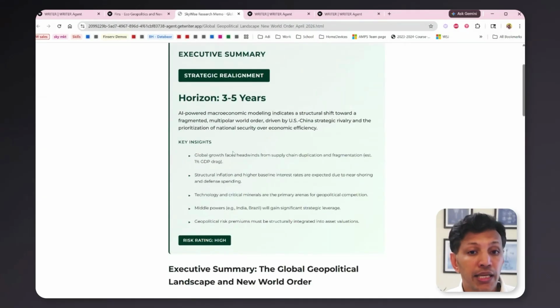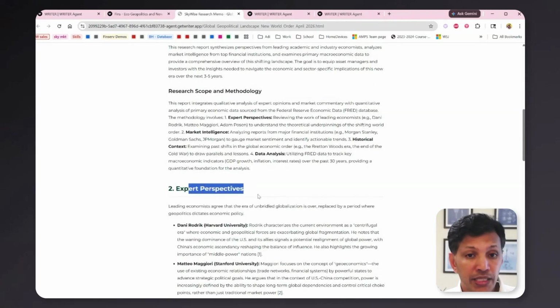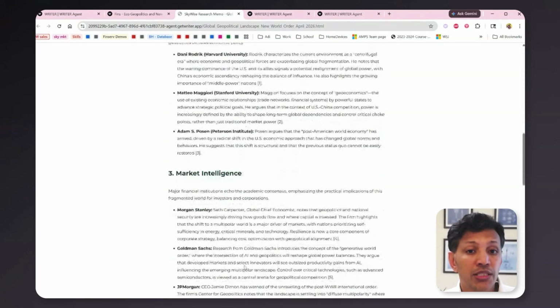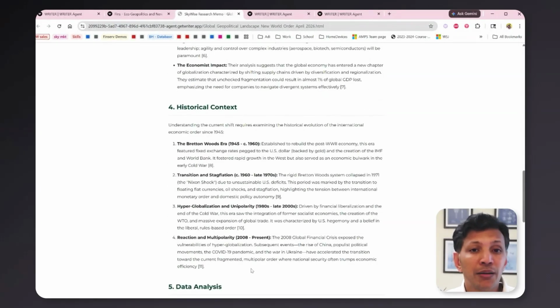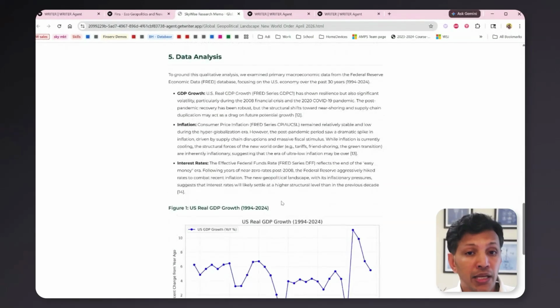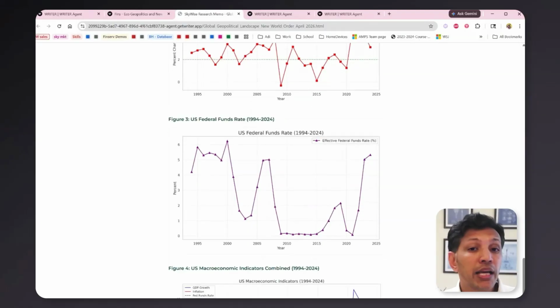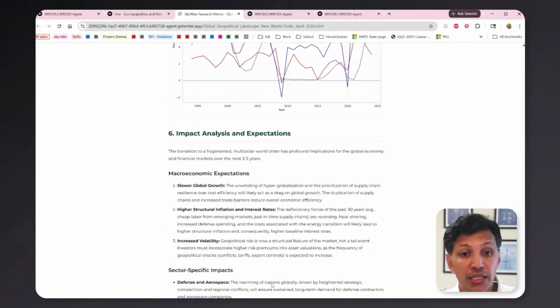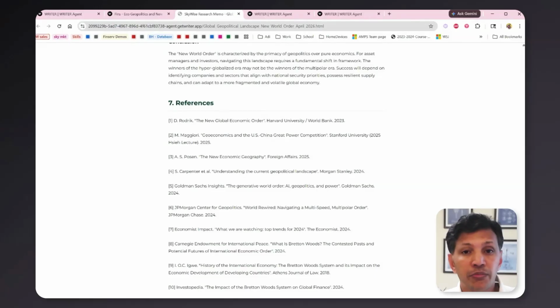It's giving us the key insights, but where does it get the information from? From the expert perspectives, as we talked about, the economists of this area, market intelligence, historical context. It has broken up into the different eras of our world order, primary data analysis of GDP, inflation, Fed funds rates, and then the analysis and sector impacts to get to a conclusion with the thoroughly referenced bibliography.